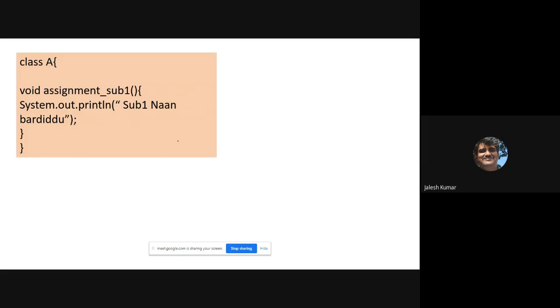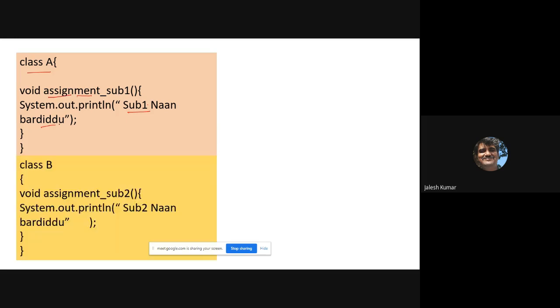Now, see, let us consider one class A, which means the first boy who will write the assignment subject. He will claim it is his own. Class A contains one method, and class B writes assignment 2.